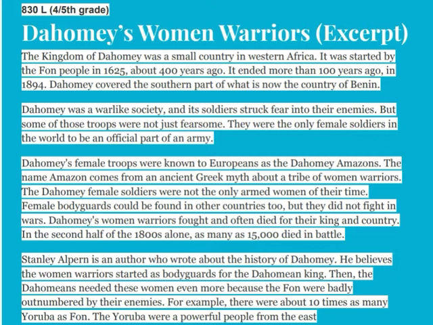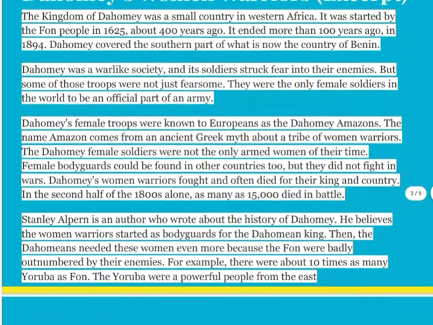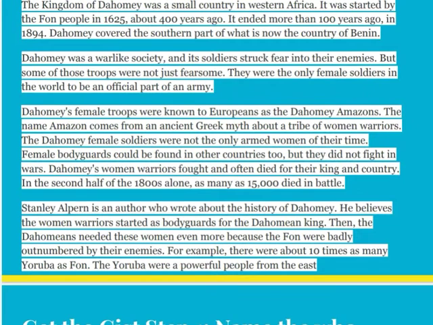The Kingdom of Dahomey was a small country in Western Africa. It was started by the Fon people in 1625, about 400 years ago. It ended more than 100 years ago in 1894. Dahomey covered the southern part of what is now the country of Benin. Dahomey was a warlike society, and its soldiers struck fear into their enemies. But some of their troops were not just fearsome. They were the only female soldiers in the world to be an official part of an army.